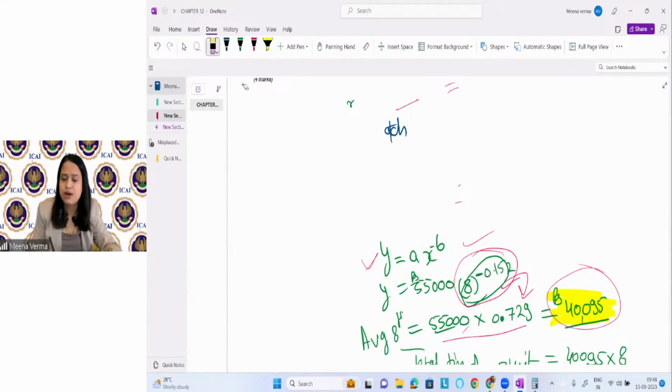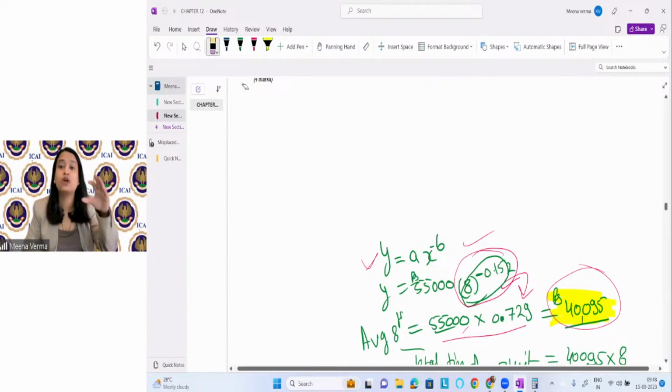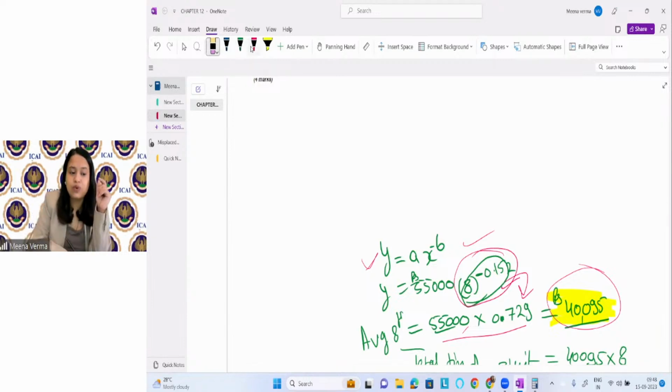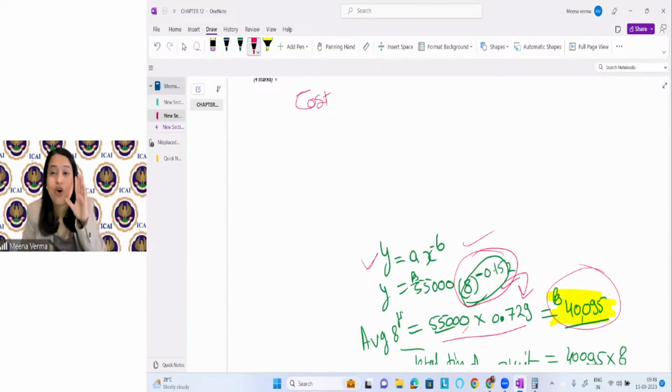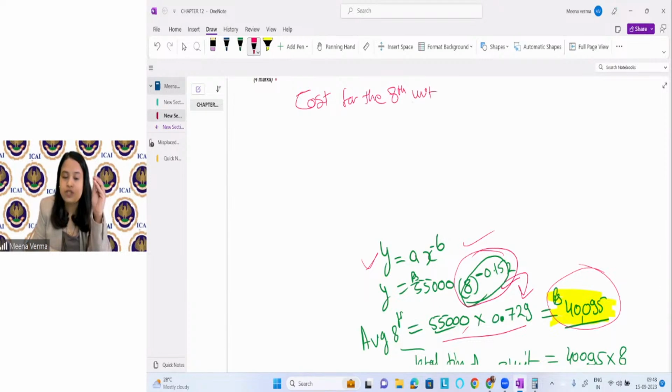Achha, now here what is happening? You have calculated the total time for 8 units. But in the question, they have asked you the cost. You have calculated the total cost of total 8 units. But here what they have asked you is, what is the cost for the 8th unit? They have asked you to find out the cost for the 8th unit, not the total 8 units. They're not asking you to find the cost for the total 8 units. 8th unit, how is it possible?